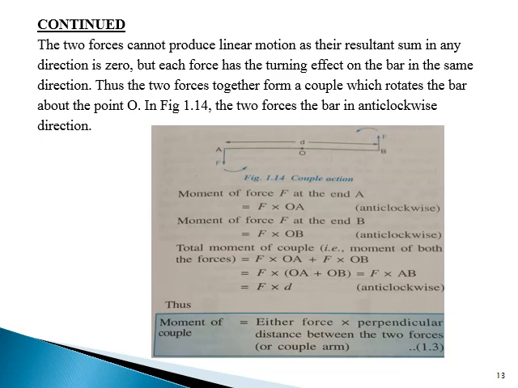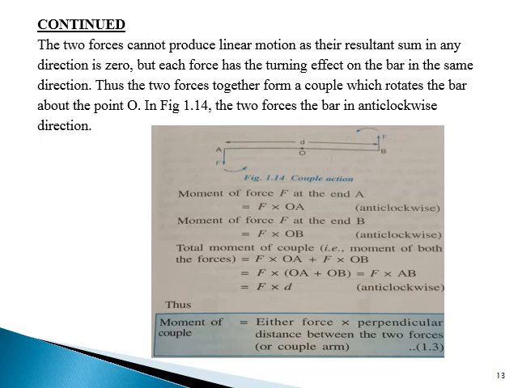The two forces cannot produce linear motion as the resultant sum in any direction is zero. But each force has a turning effect on the bar in the same direction. Thus, the two forces together form a couple, which rotates the bar about the point O. In figure 1.14, the two forces rotate the bar in the anticlockwise direction.